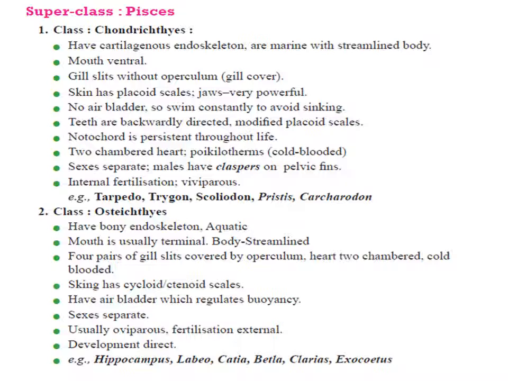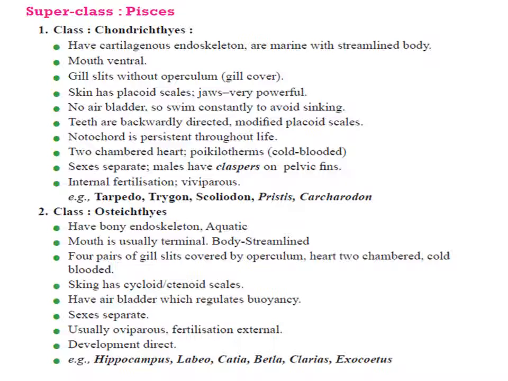Chondrichthyes means cartilaginous fishes. The other class is Osteichthyes, the animals which are called bony fishes. They have a bony endoskeleton. Their body is also streamlined, but the body is covered with cycloid scales. The mouth is terminal. They have only 4 pairs of gill slits which are covered by operculum. Air bladder is also present.